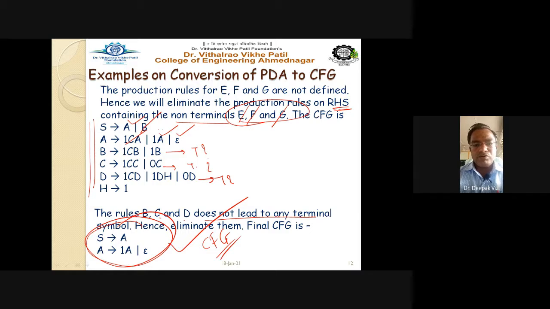Then we observe which symbols are useless, so we remove the useless symbols like E, F, G, and B, C, D. They do not go to any terminal. That's why they are removed, and the simplified final grammar is S gives A and A gives 1A and epsilon. Getting this point? So this is the way.